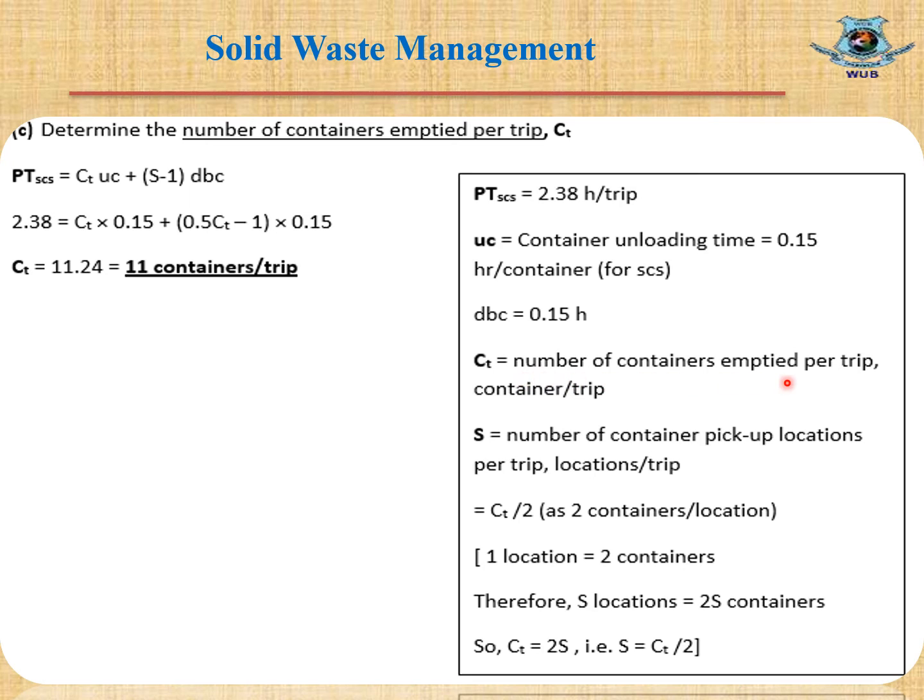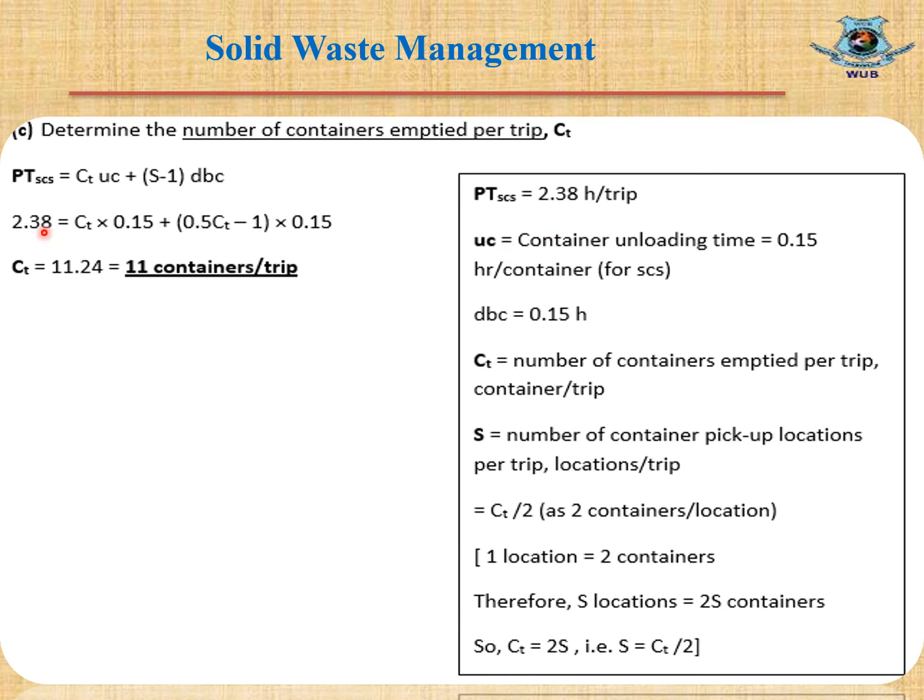CT equals the number of containers emptied per trip. S equals the number of container pickup locations per trip. This is the location of the container. There are two containers per location, so S equals CT by 2, and we can write CT equals 2S.